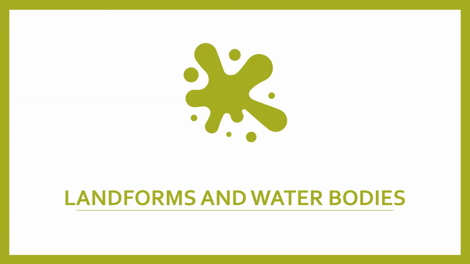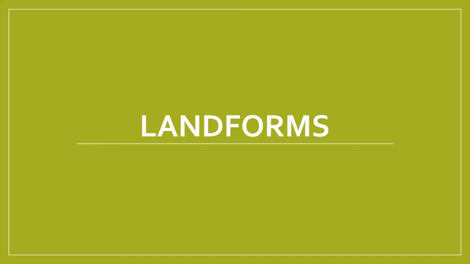Children, in order to understand more about the surface of the earth, we need to know that the earth is divided into two parts. That is landforms and water bodies. So let us learn something about these landforms and water bodies. First, we begin with the landforms. We have different forms of land on the surface of the earth. So let us see some of them. We won't discuss all, but some of them surely.